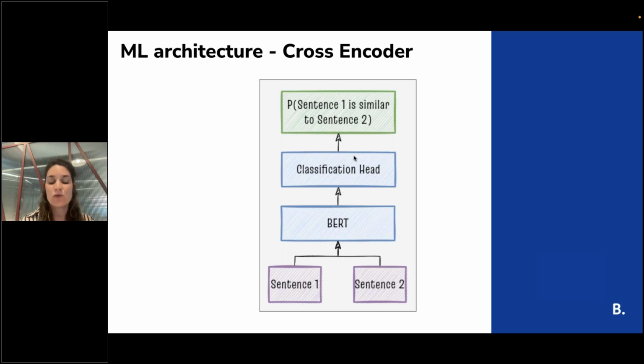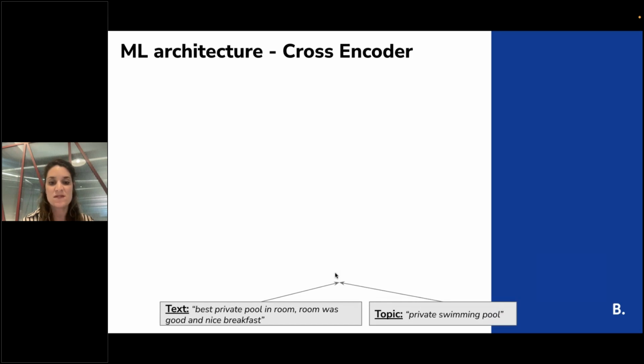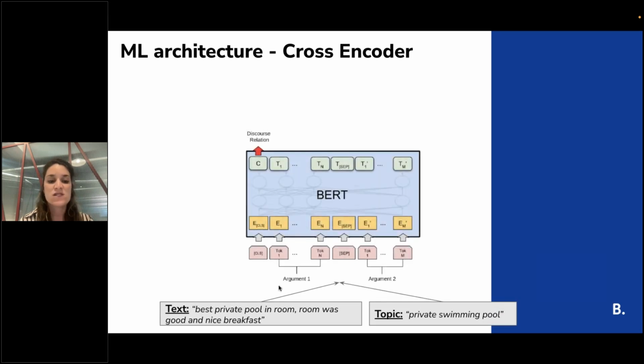Why is it a cross encoder? Because we insert to one BERT layer a cross input of the two sentences. In our case, it's not two sentences, it's actually the text and the topic. So we have the text, for example, "best private pool in the room was good and nice, room was good and nice breakfast," and we have the topic, and we concatenate them before the BERT layer as one input.